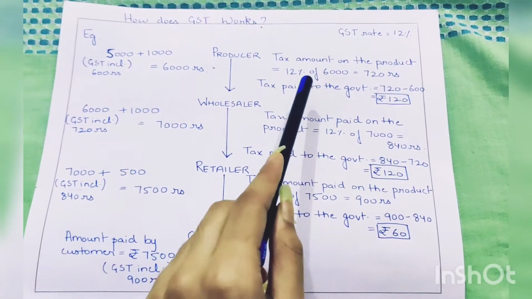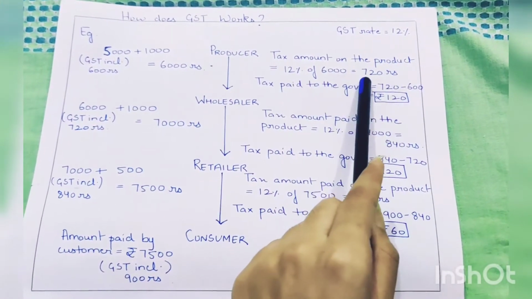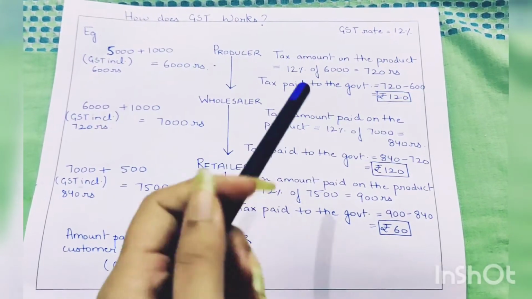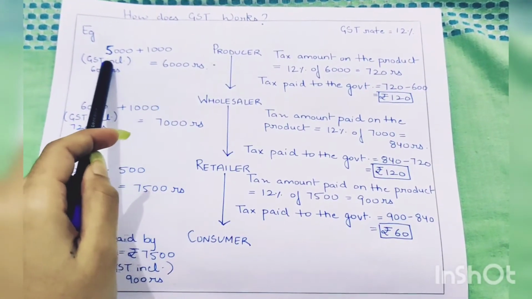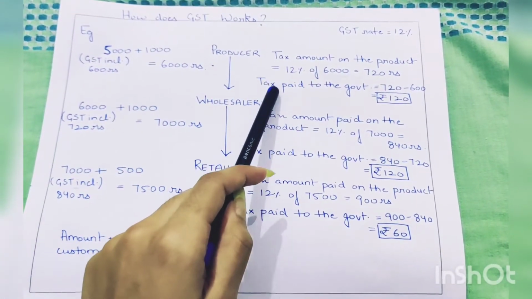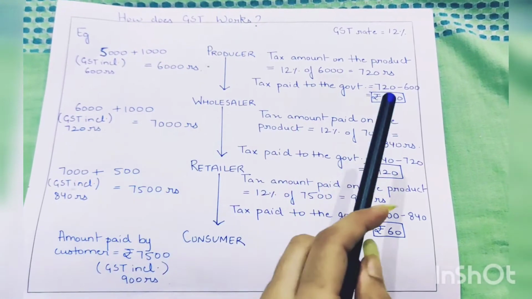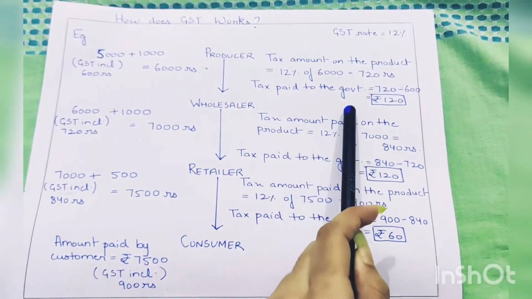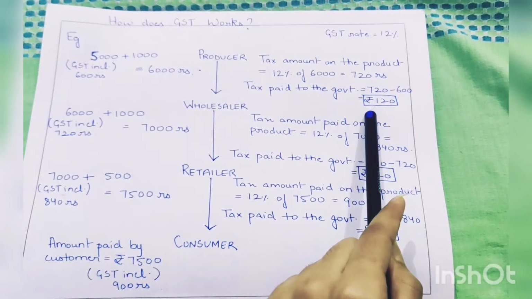Now let us see what will happen. Will the producer give this whole 720 rupees to the government? No. Since the producer has already paid GST on 5,000 rupees, he will only pay the amount of GST on the additional amount, that is 1,000 rupees. So the GST paid to the government will be 720 minus 600, which is 120 rupees.